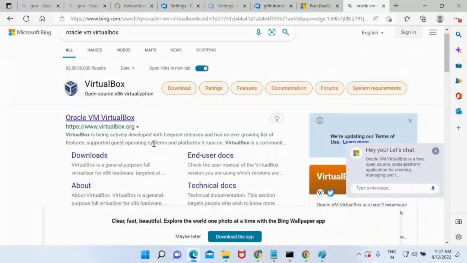What it does is you can create a VM inside your own system with any kind of operating system that is loaded. So let's consider you have a 1000 GB, 1 TB hard disk. 500 GB I'm going to keep for the Windows operating system, 500 GB I'm going to keep for the Linux operating system.